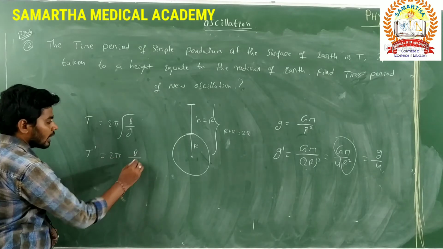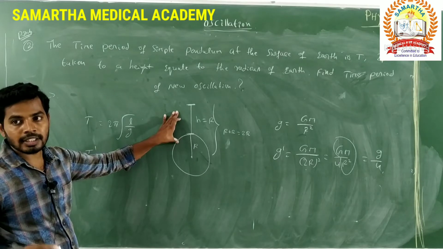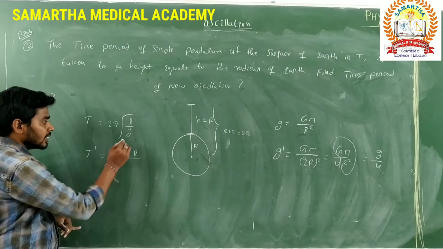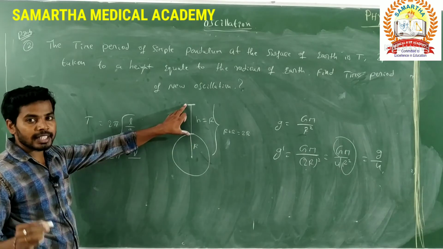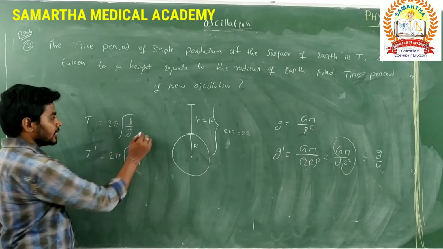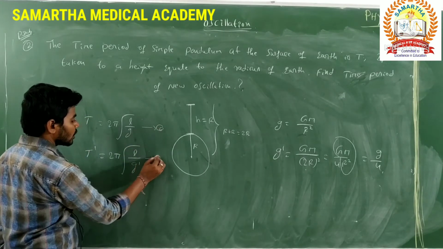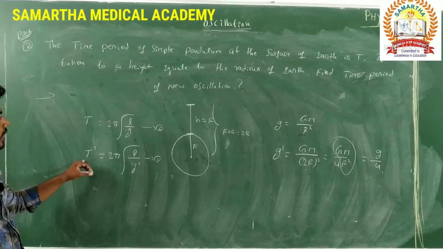Then the time period at a certain height can be taken as T dash, that is equal to 2 pi square root of L by, they will not mention, the length of the pendulum is not varied. It is always constant. L by, the g is varied. Length is not varied, but acceleration due to gravity at this point is varied. That's why that is g dash. This is equation number 1. This is equation number 2.